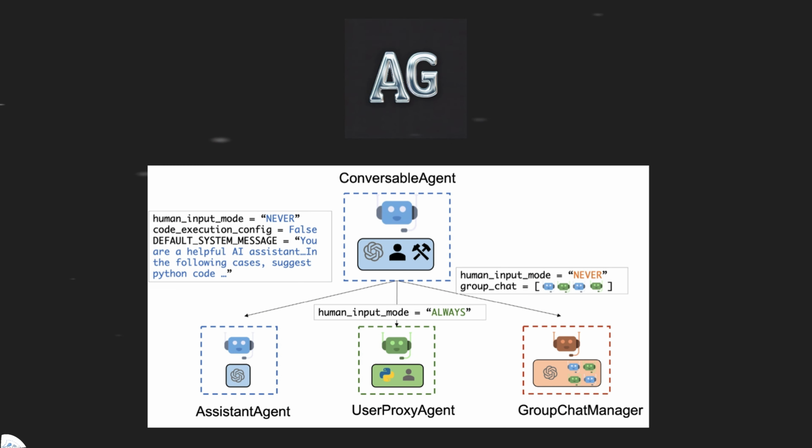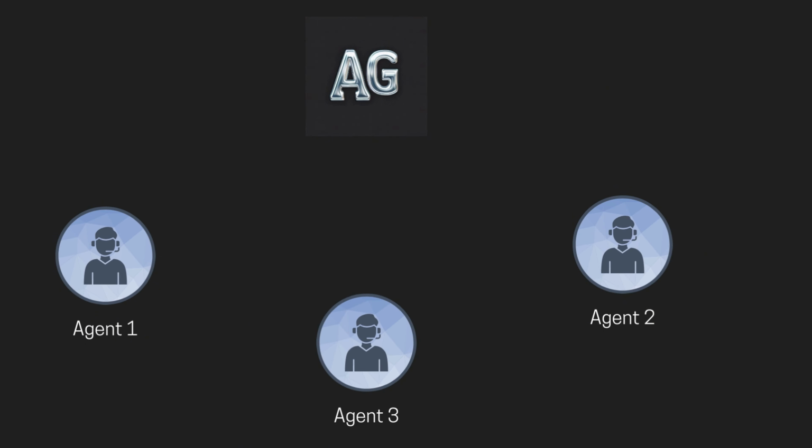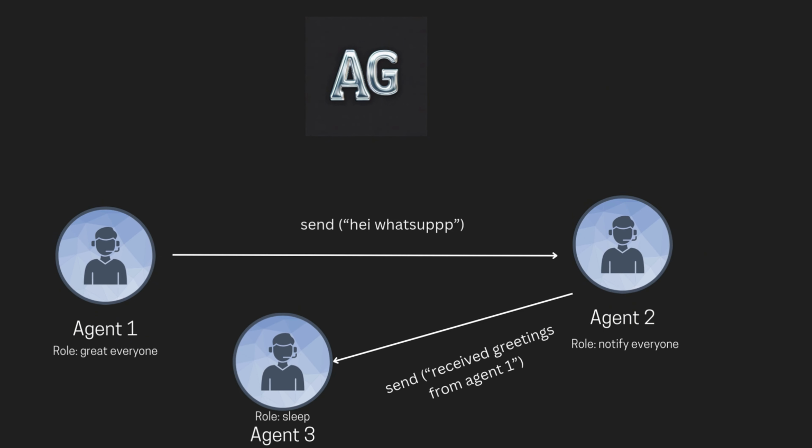Microsoft AutoGen. AutoGen is an open source framework from Microsoft that simplifies building applications with multi-agent conversations powered by large language models. It focuses on enabling agents to communicate and collaborate effectively. You have an example here where you install AutoGen, you create some agents, and you send a message between both of the agents. You give the role of the agent and the name of the agent, and then you just use the send function to send a message to a specific agent